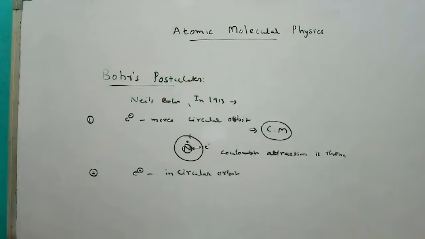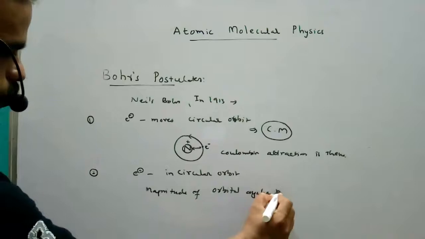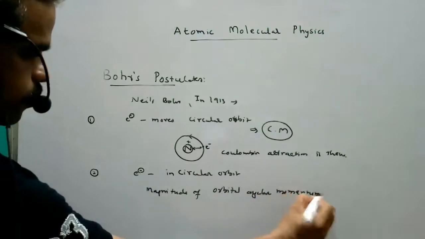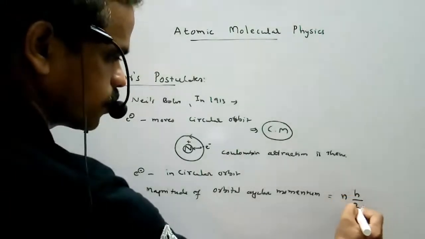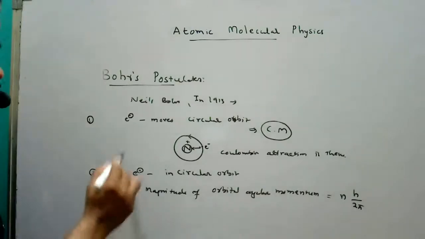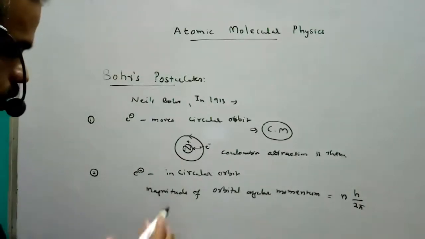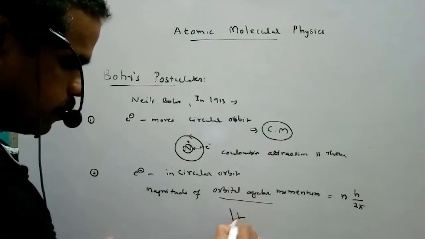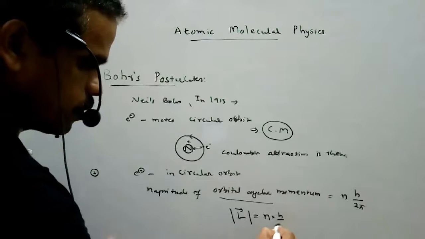While it is moving, the magnitude of orbital angular momentum is an integral multiple of h by 2 pi.